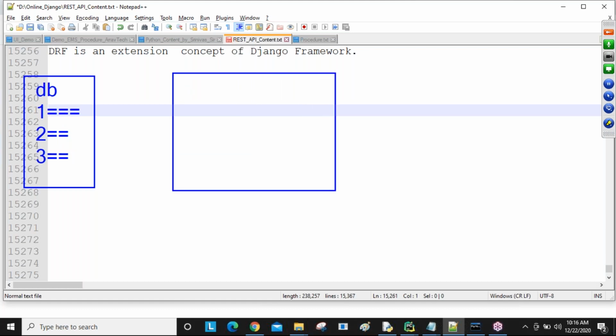One server application we are going to be developing. The server application is nothing but my Django. So Django is a server application. For this Django, we are going to be developing the Django URLs using the Django concepts.